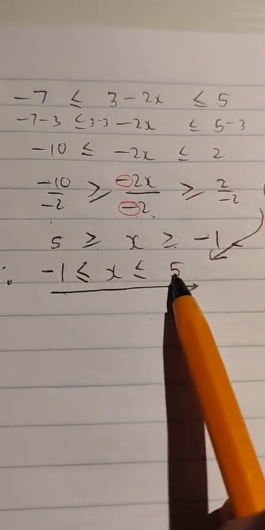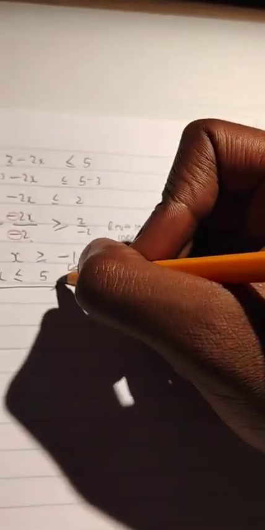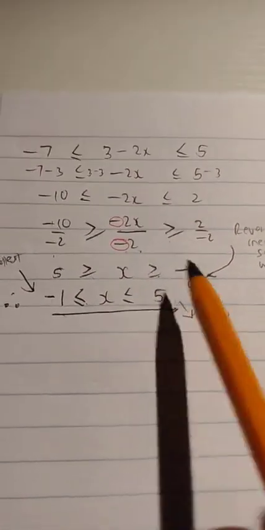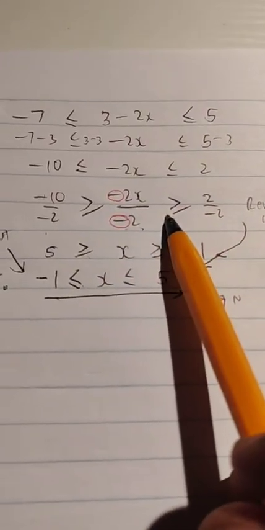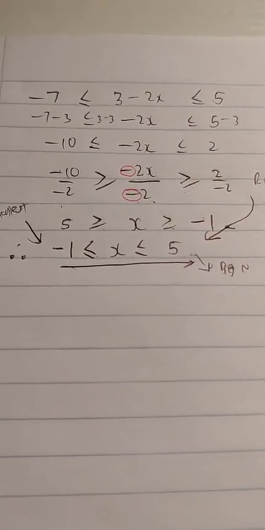And then make sure that at the end you rewrite with the smallest number on the left, because it's always like that. Even on your number line, the small number is on your left, your big number is on the right. So it makes sense. And look at your inequality signs, they make sense in light of the reversal. Had we not reversed, our inequality symbols would be false for the numbers we had represented there. So we must remember to reverse.